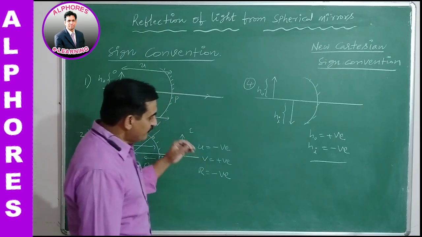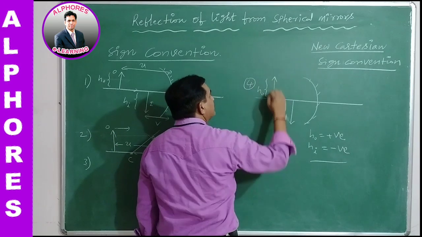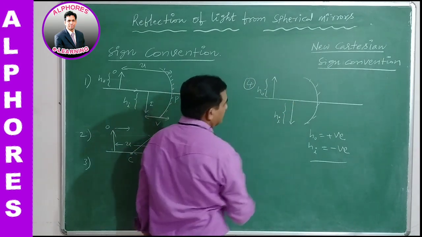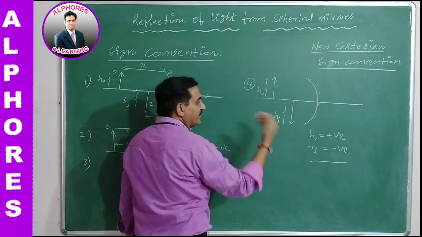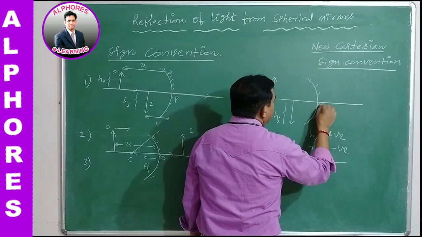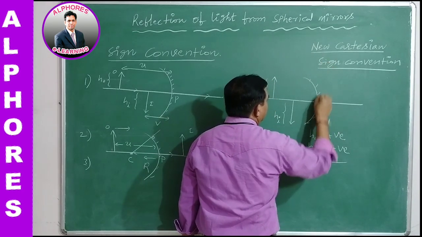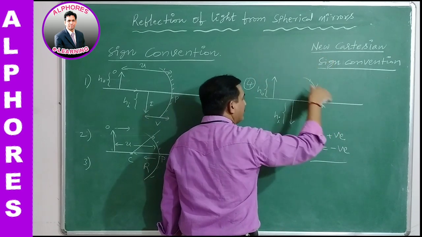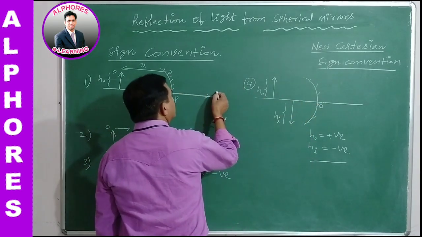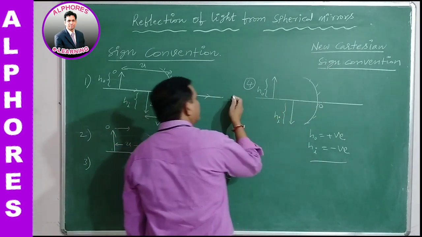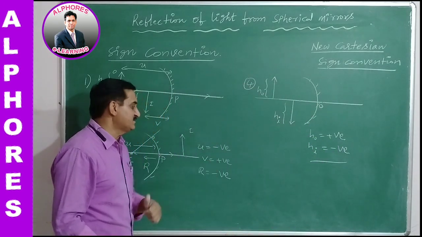One more point, we can imagine all these. Above the principal axis is positive and below is negative, which is the y-axis. If the mirror pole is taken as the origin, above the origin is positive y and below is negative y. Toward the negative x-axis is negative, and along the positive x-axis is positive.